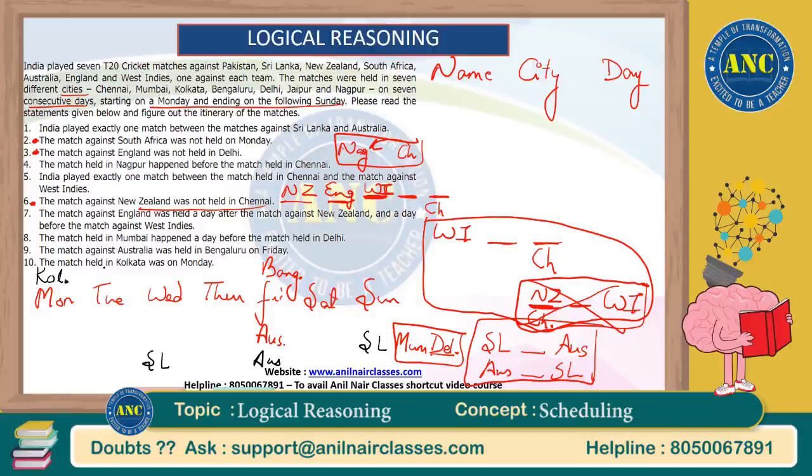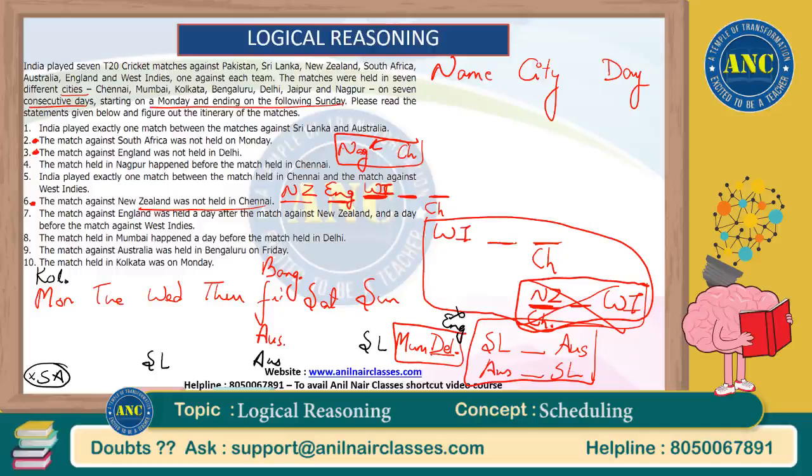as, we'll first read the negative statements now. Okay. The match against South Africa was not held on Monday. So South Africa is not coming here. The match against England was not held in Delhi. So England is not coming here as well. So England is not coming here. Okay. All the positive statements are taken care of now. Let's jump into options now.